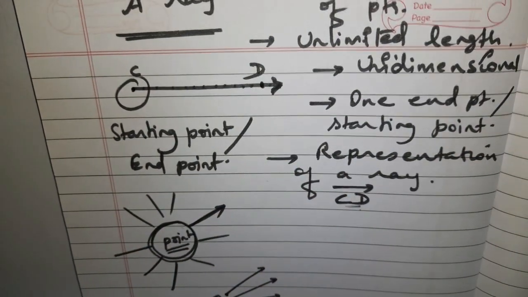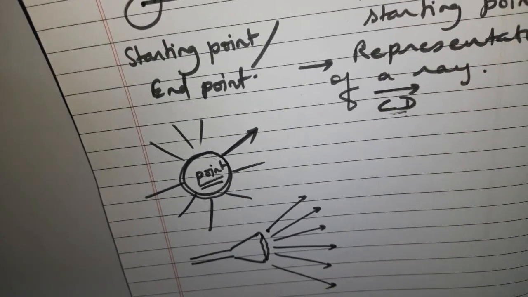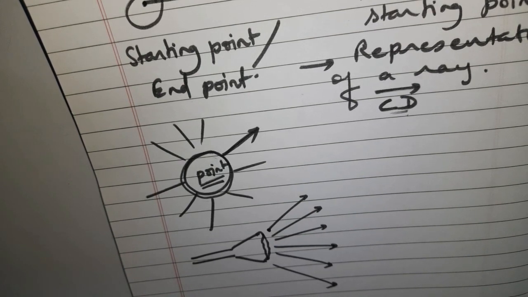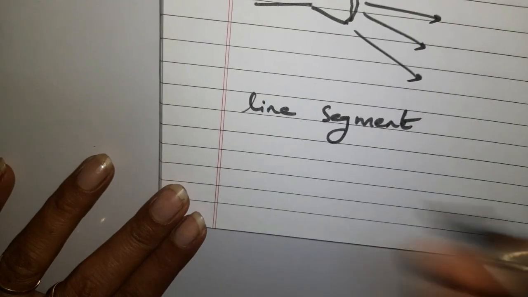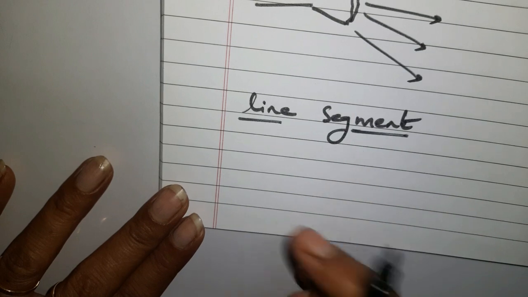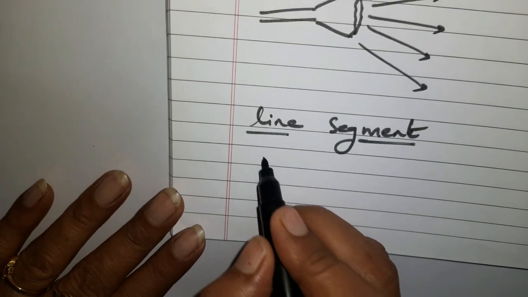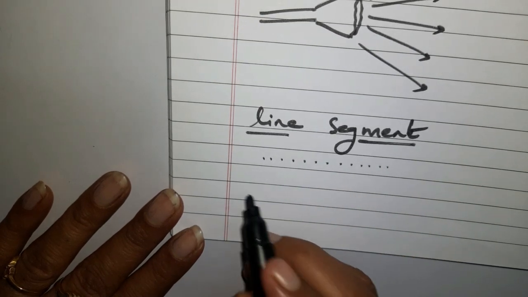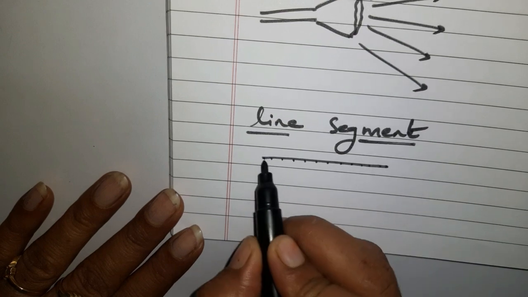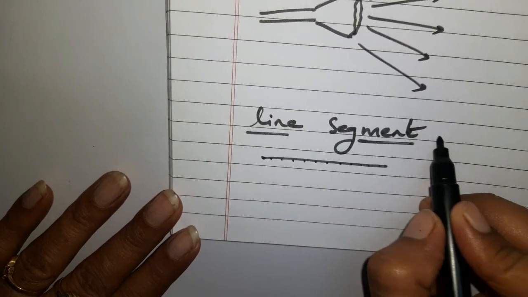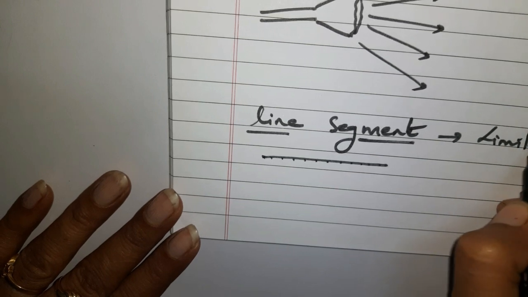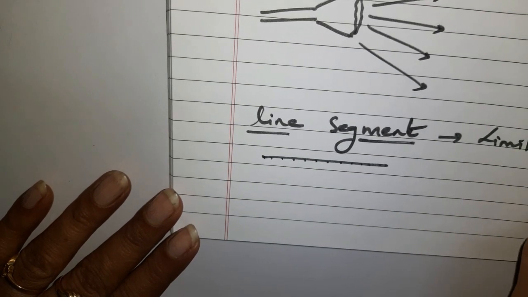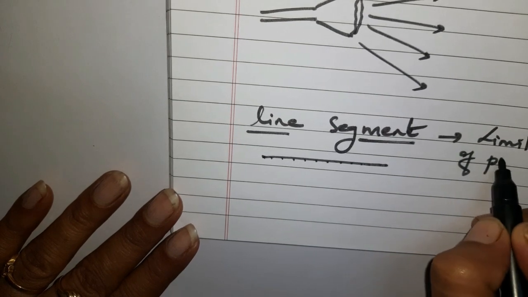ठीक है, अब इसके बाद से एक और हमारा टॉपिक है, and it is line segment. ठीक है, when we talk about a line segment, now what is the difference here? Now what is a line segment? A line segment is limited. You can say that it is also a collection of points, but here the collection of points is limited. So you can say that it is a limited collection of points